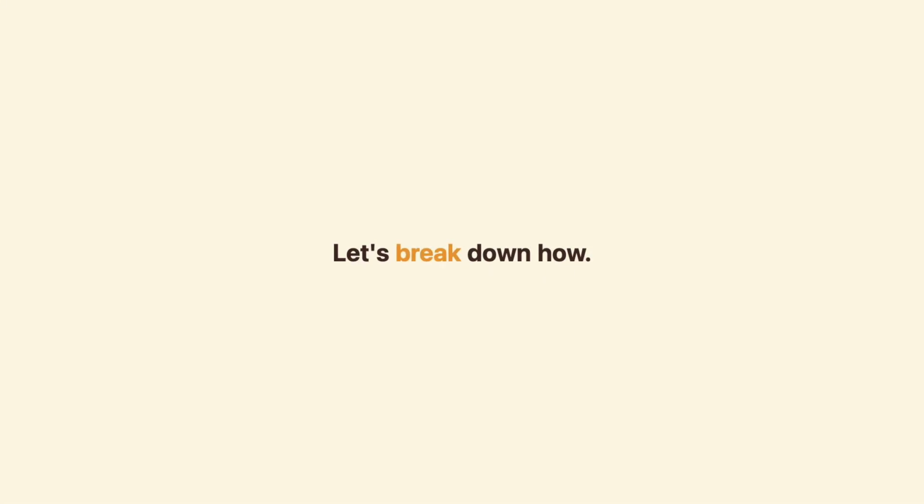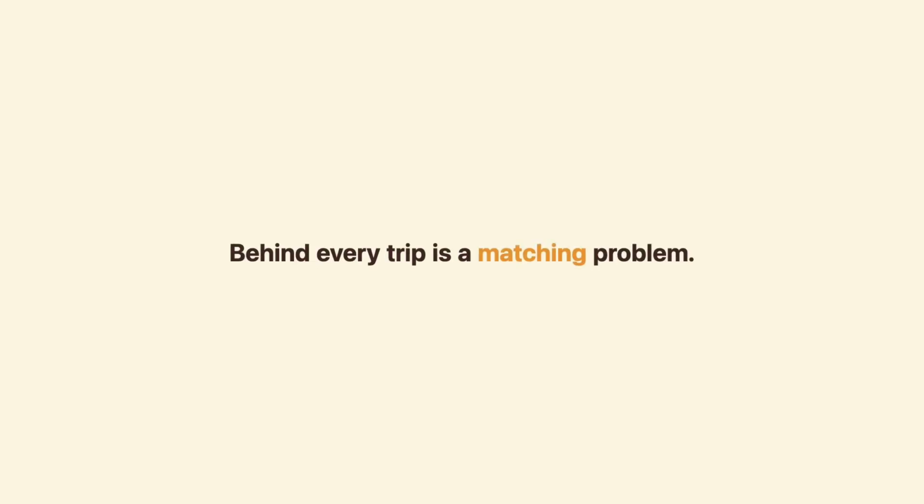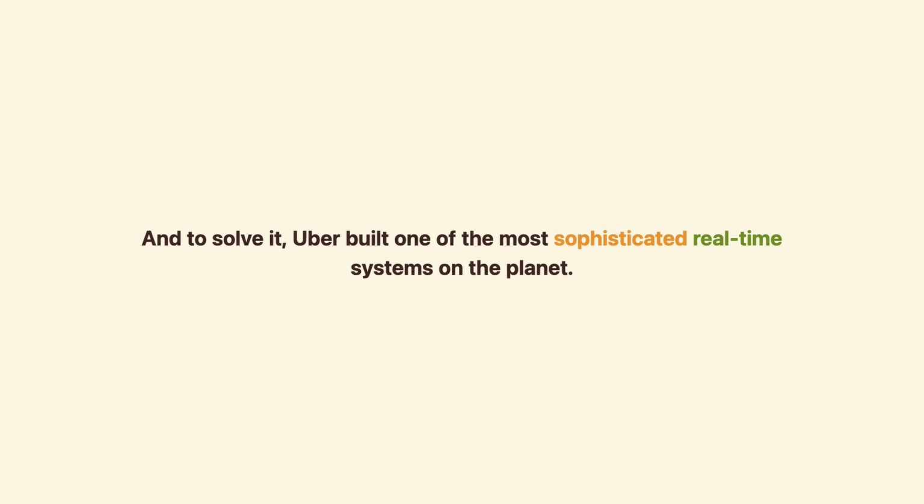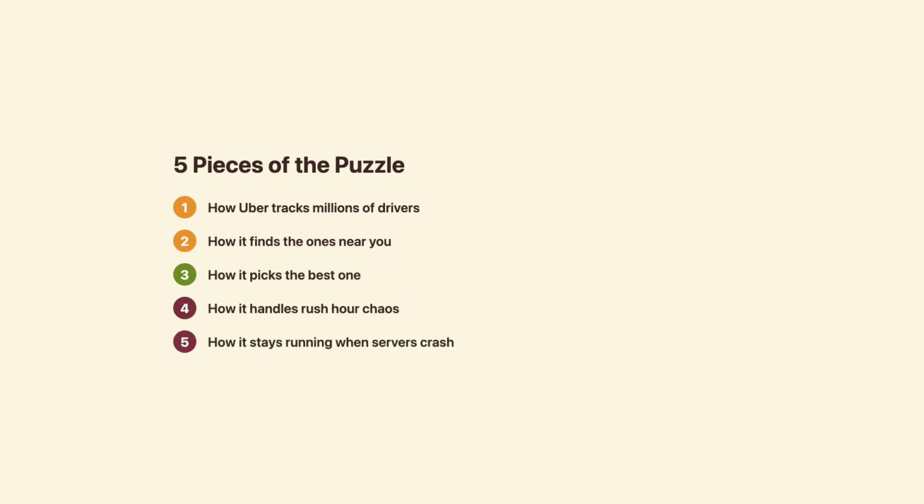Let's break down how. Uber completes over 20 million trips every day across 10,000 cities. Behind every trip is a matching problem. And to solve it, Uber built one of the most sophisticated real-time systems on the planet. We're going to break it into 5 pieces.